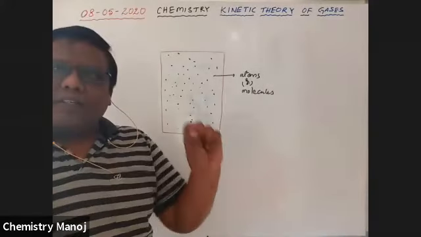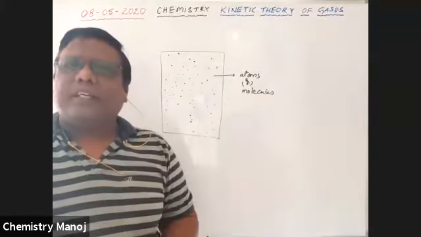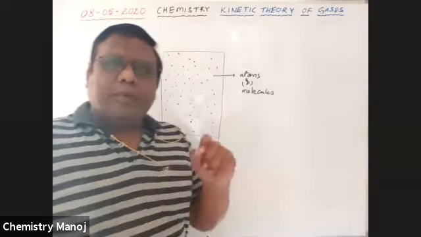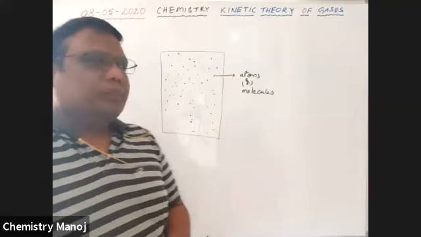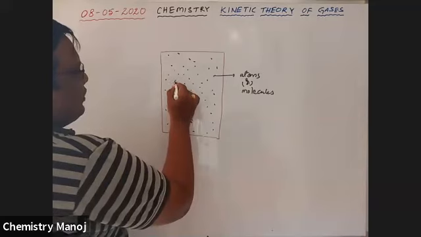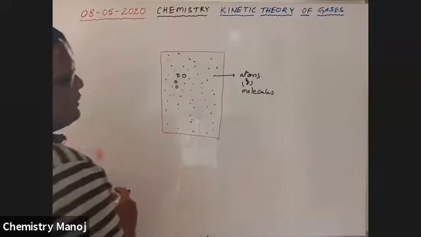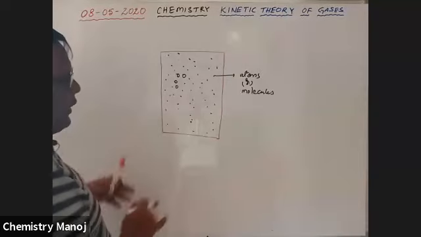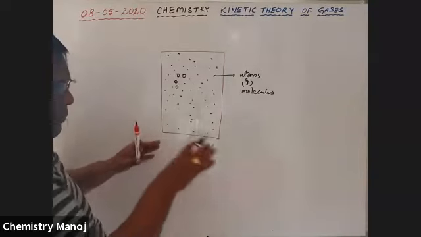All these tiny particles are just like small spheres, infinitesimally small spheres, they assume. Next, these gas particles move randomly in all directions, not in a particular direction.